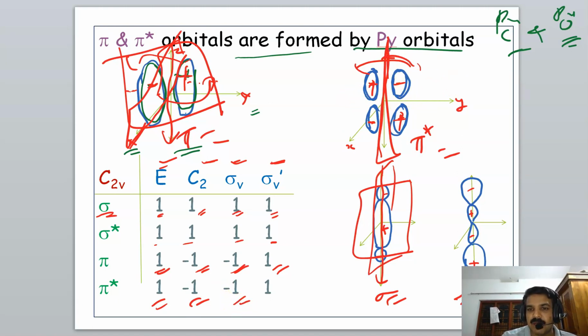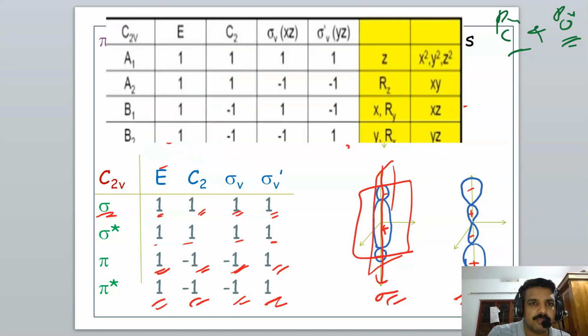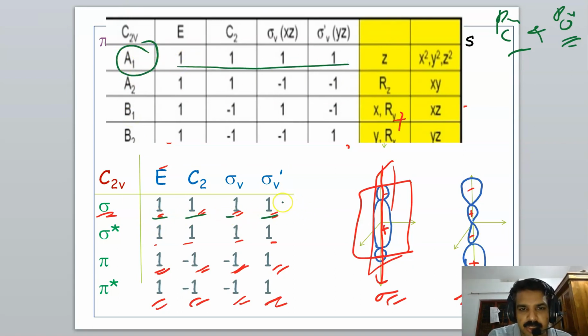Again it is minus 1. And for sigma V dash, this plane, there is no change in sign, therefore it is 1. Then look at the character table of C2V. The characters 1, 1, 1, 1 belong to the A1 representation. So the sigma orbital has A1 symmetry.